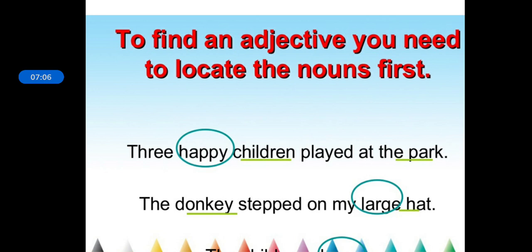Now, the donkey stepped on my large hat. Again you need to first identify the nouns. So the nouns are donkey and hat. Now do you find any information about donkey? How is the donkey? Any description of donkey? No. Then hat. Do you find any information about hat in the given sentence? Yes, the hat is large. So large becomes an adjective. So in order to locate an adjective in a sentence, you need to first find nouns. And once you get the noun, then you need to see what other information is given related to the noun. And then you can easily identify the adjective.